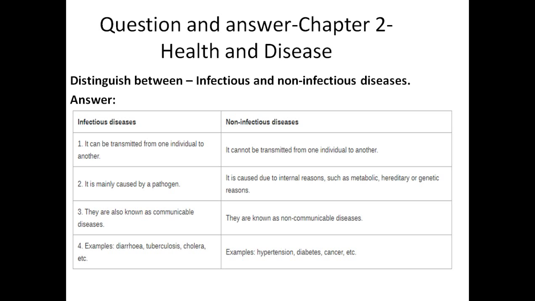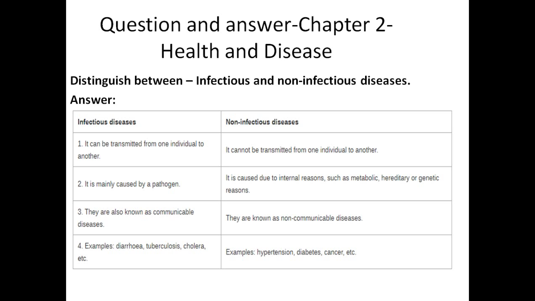So, infectious diseases: first, they can be transmitted from one individual to another. Yes, we all know that infectious disease can be transmitted easily from one individual to another individual. The second one: non-infectious disease cannot be transmitted from one individual to another.